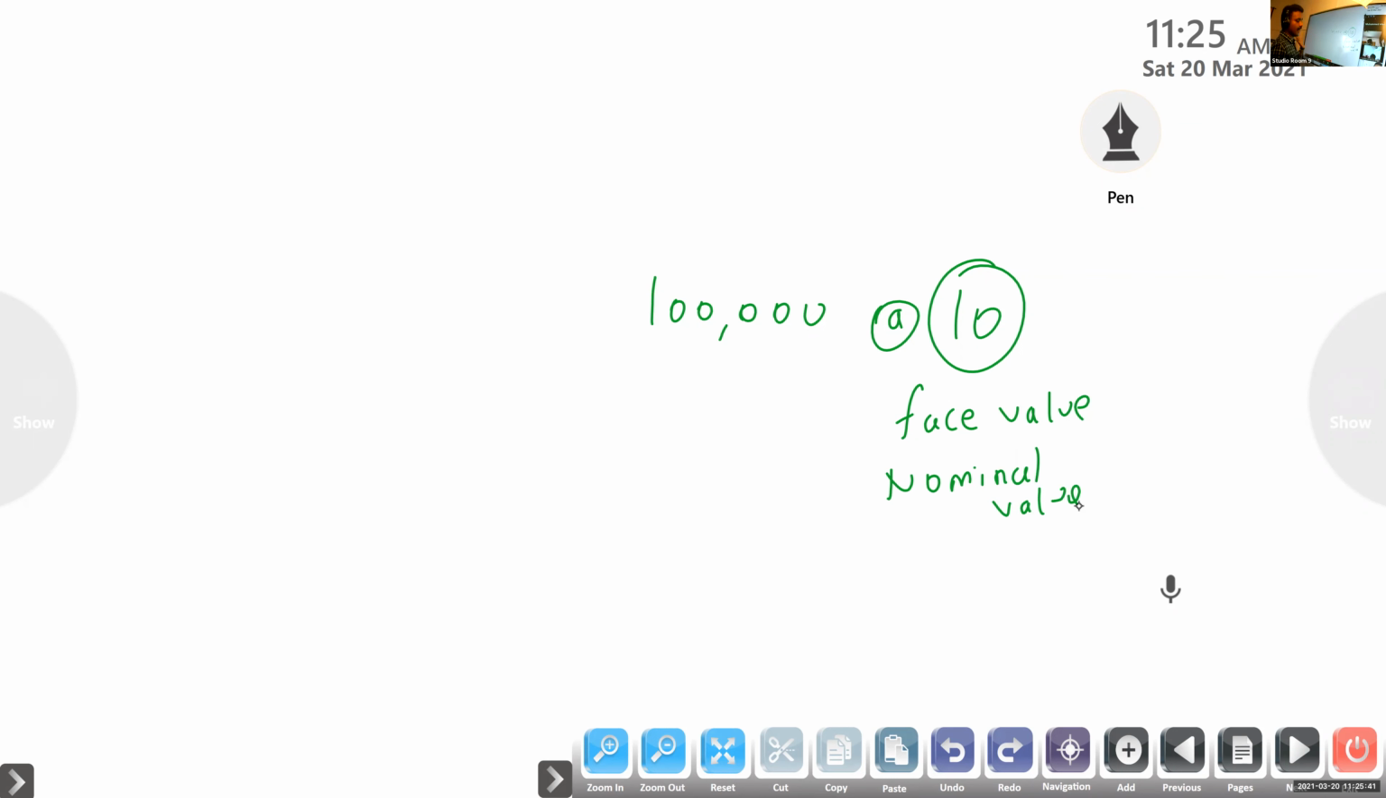1000 into 10, 10,000. Okay. Suppose they are collecting this amount in installments. How? You will study the chapter on accounting for share capital, where you will study shareholders' funds, share capital, everything. So you have to remember it is collected in installments. How are we collecting?